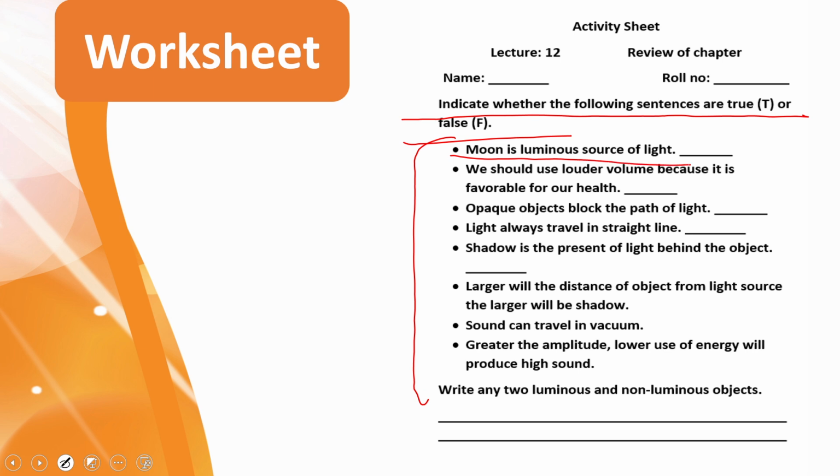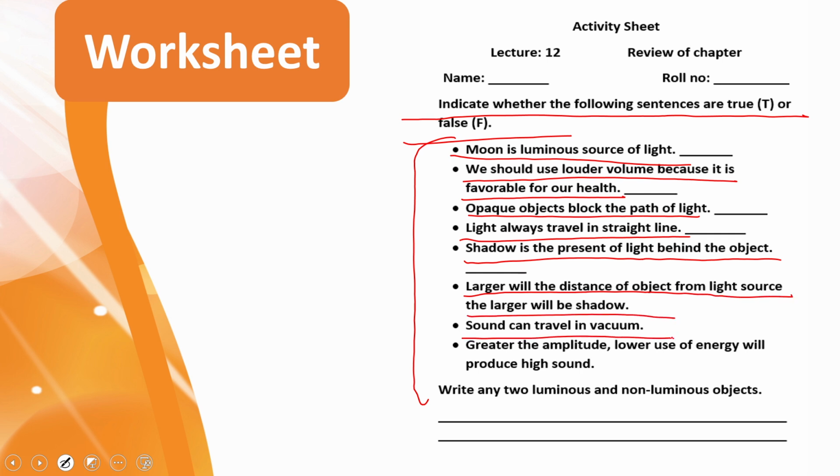Moon is luminous source of light. We should use louder volume because it is favorable for our health. Opaque objects block the path of light. Light always travel in straight line. Shadow is the presence of light behind the object. Larger will be the distance of the object from the light source. The larger will be the shadow. Sound can travel in vacuum. Greater the amplitude, lower use of energy will produce high sound. So my dear students, you have to tell whether the sentences are true or false.